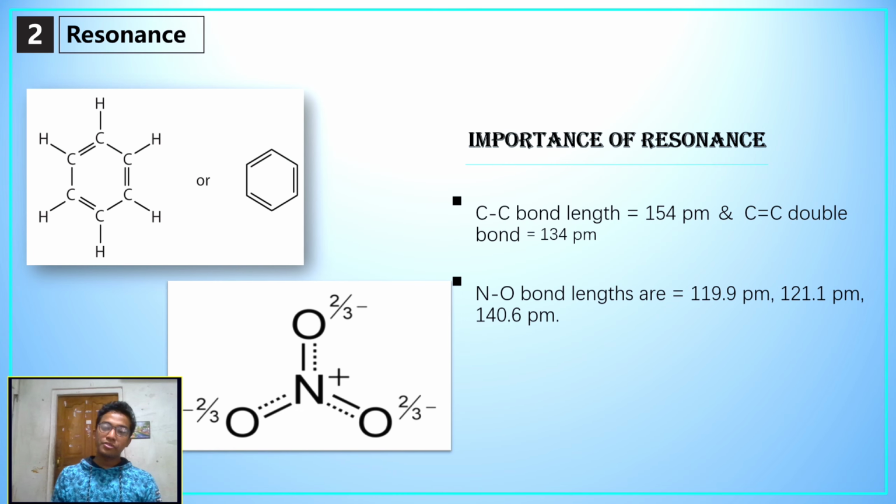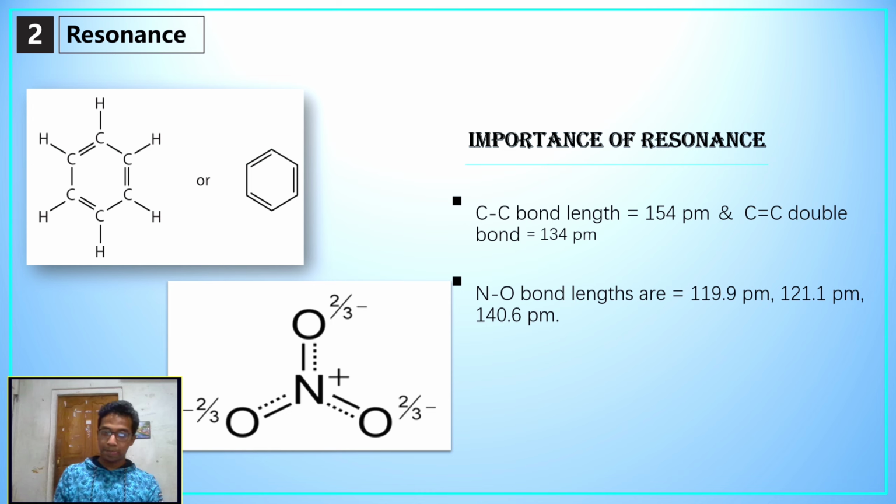Let's talk about the importance of resonance, why the concept of resonance came to our mind. For example, if we take the benzene ring, we know it is hexagonal in shape and there are 3 pi bonds in the ring. We also know that the bond length between two adjacent carbons is 154 picometer for a single bond, and for a double bond the bond length is 134 picometer.